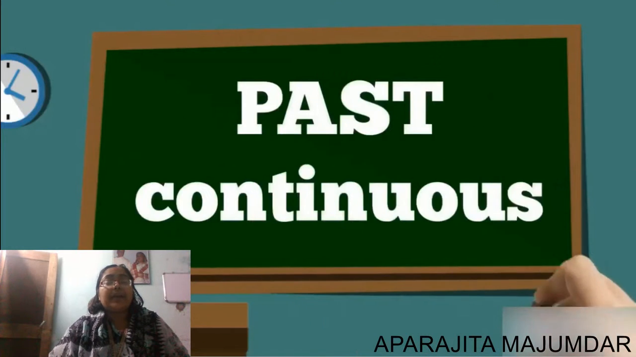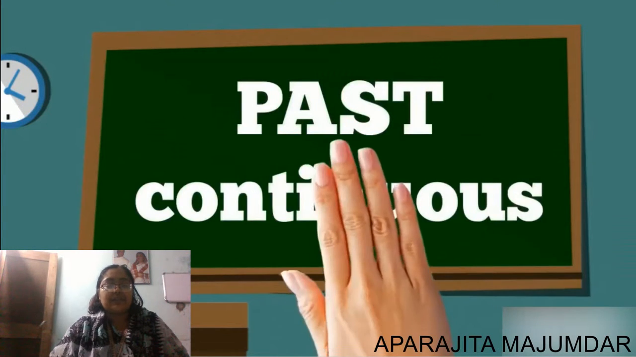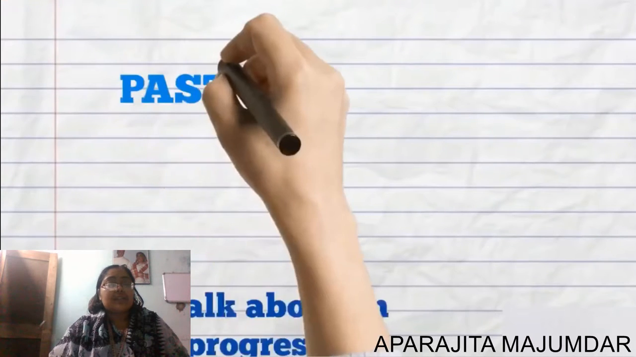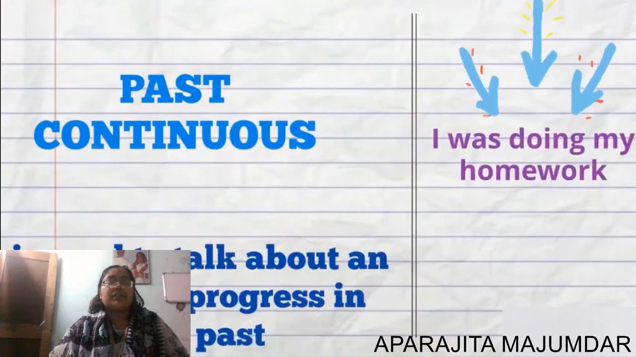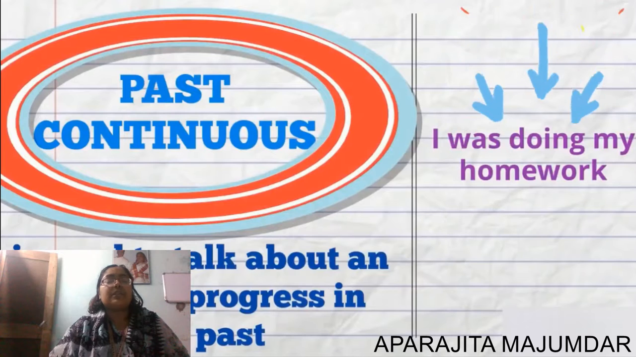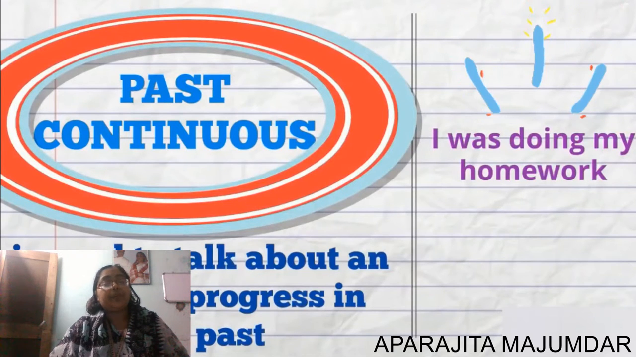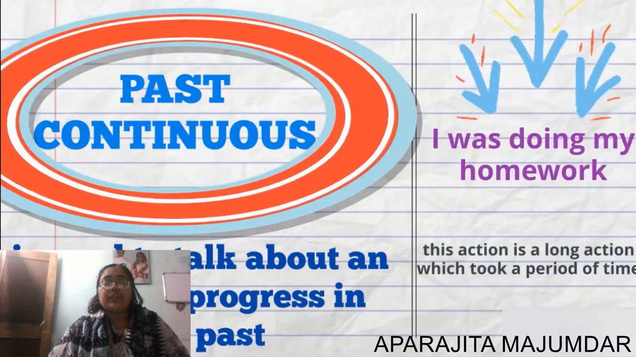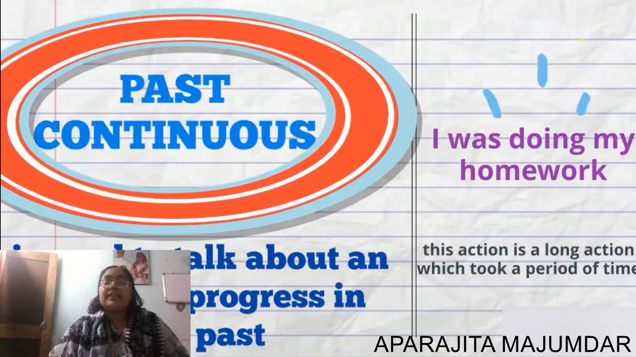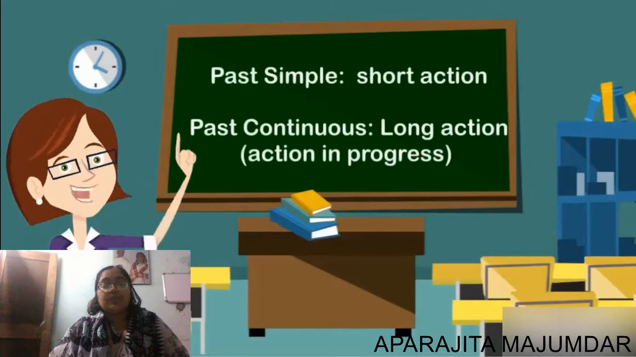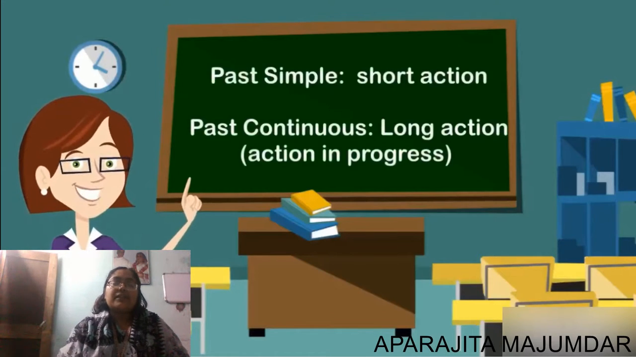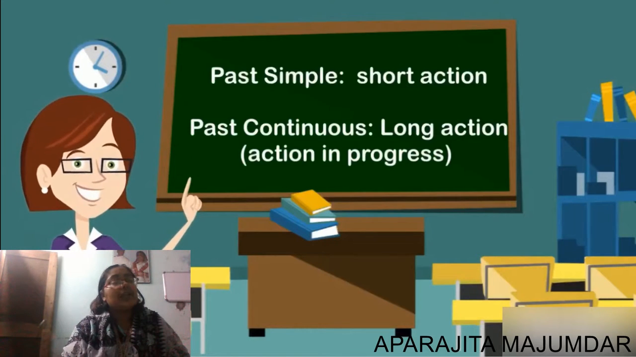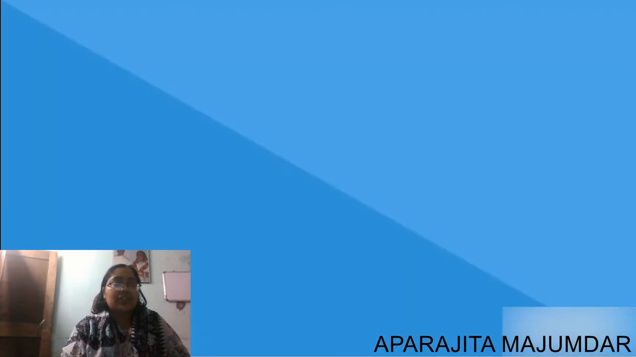Now coming up to past continuous. What is it? Past continuous is used to talk about an action in progress in the past. I was doing my homework. This action is a long action which took place in the past. The simple past is a short action and past continuous is a long action, an action in progress.